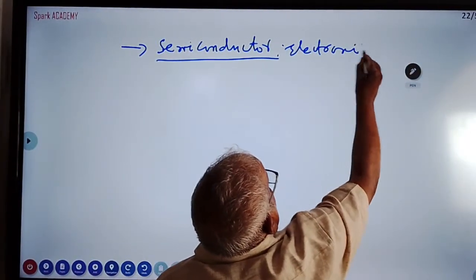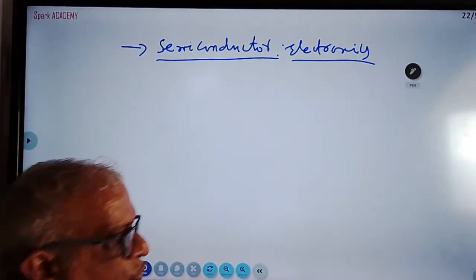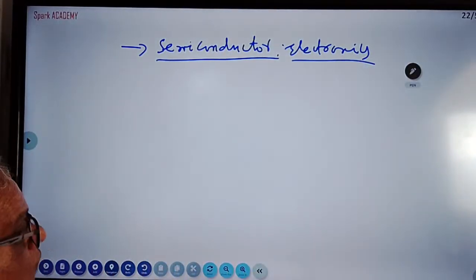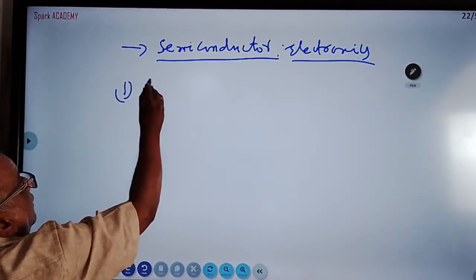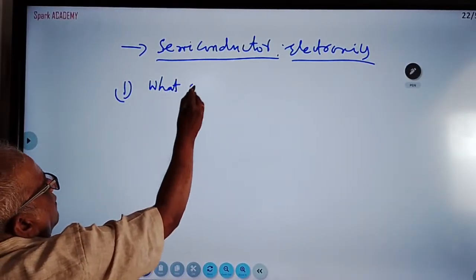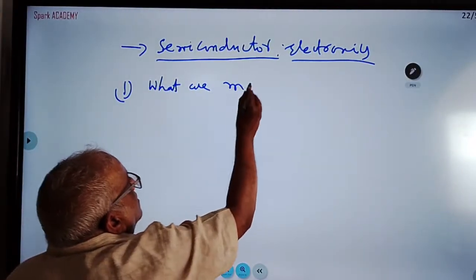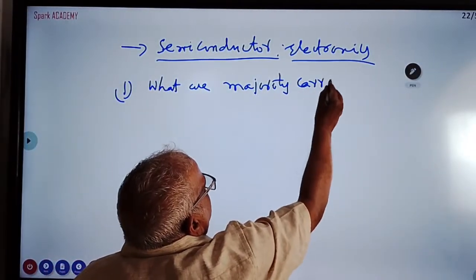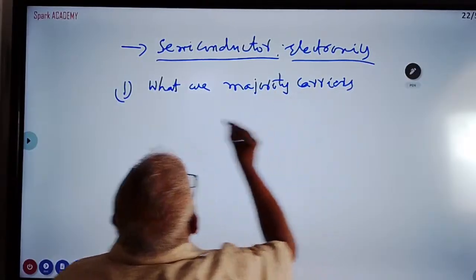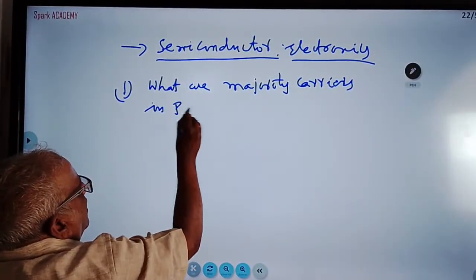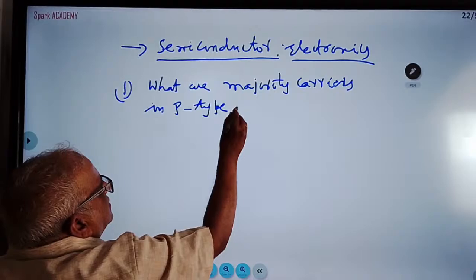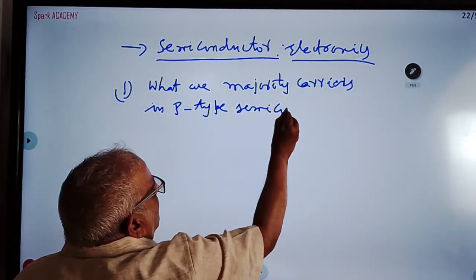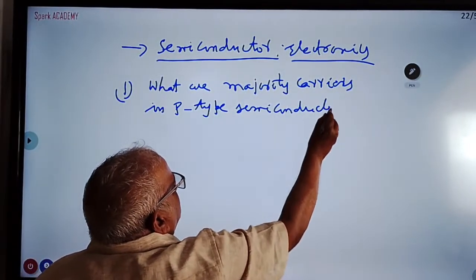Semiconductor electronics. In this, we will talk about very short questions. What are the majority carriers in p-type semiconductor? In p-type semiconductor, or sometimes n-type also they will ask.